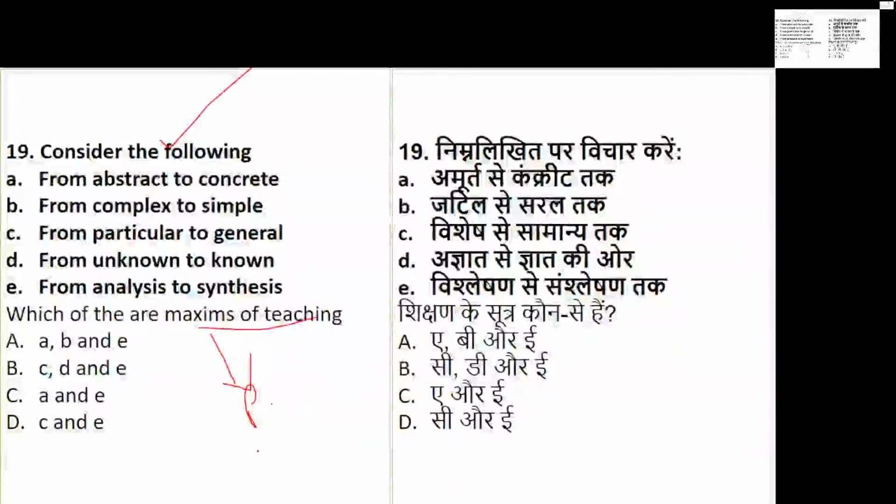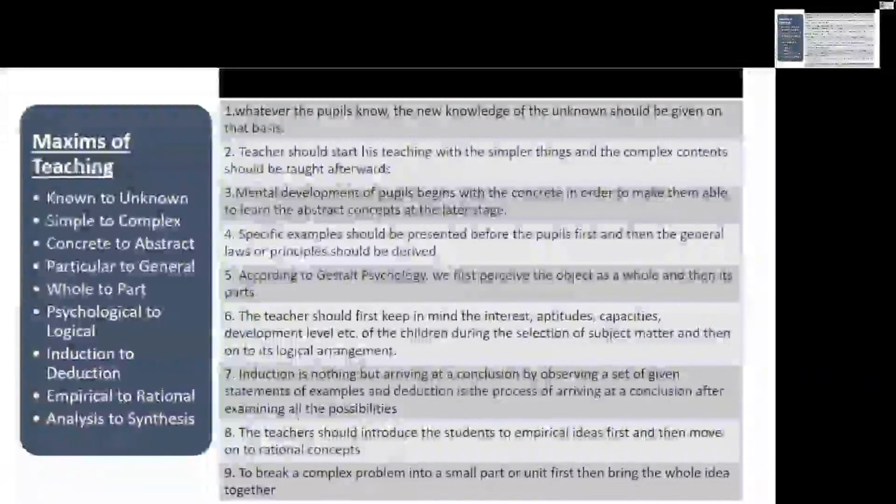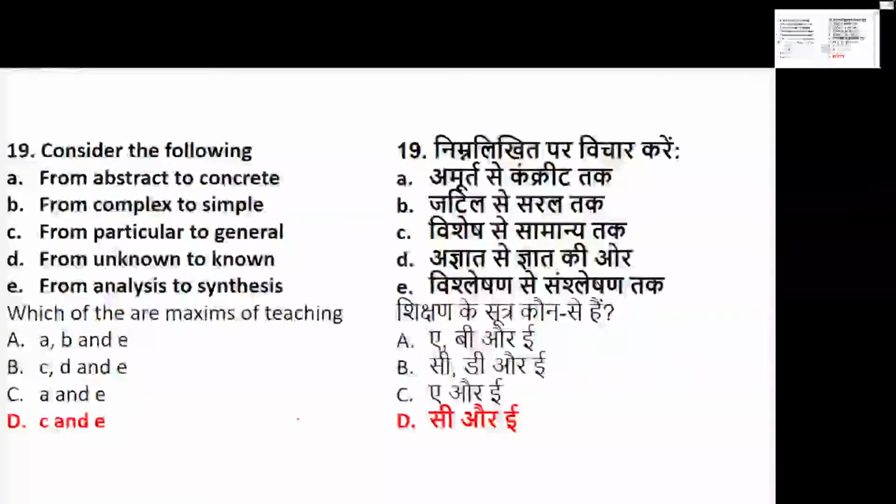Maxims are nothing but principles. So which of the following results into the given below: abstract to concrete, simple to complex, complex to simple, particular to general, unknown to known, or analysis to synthesis.